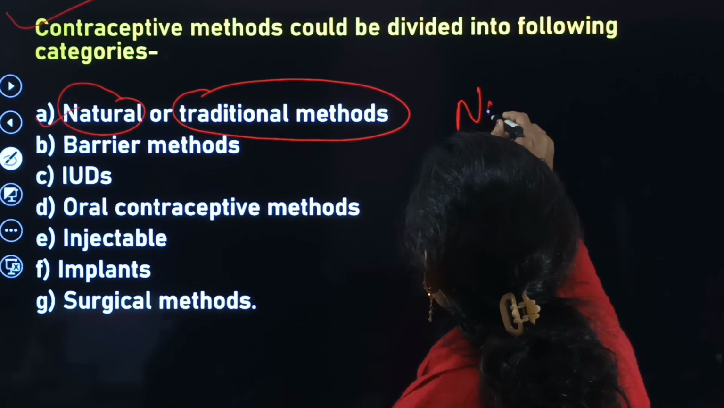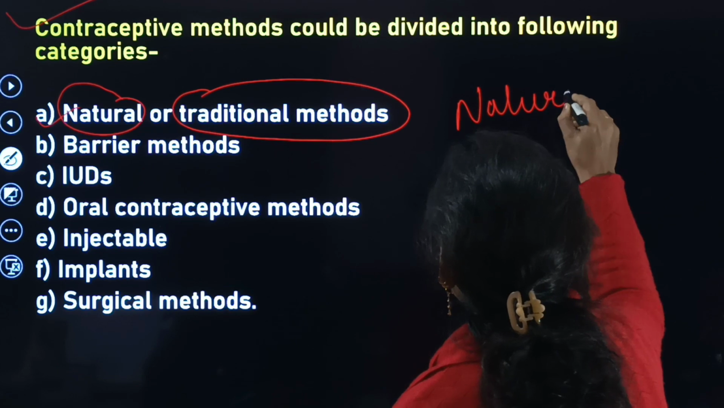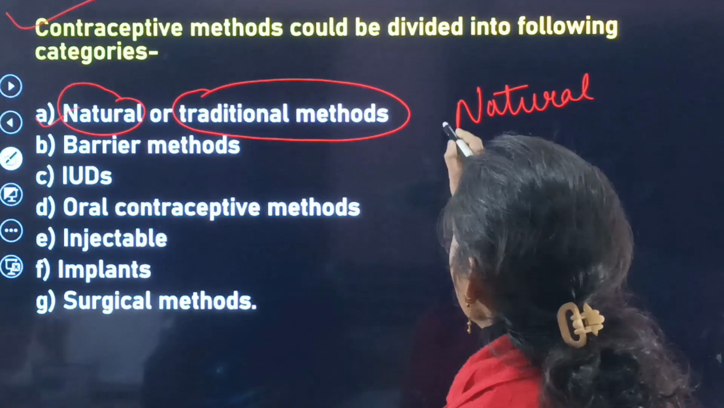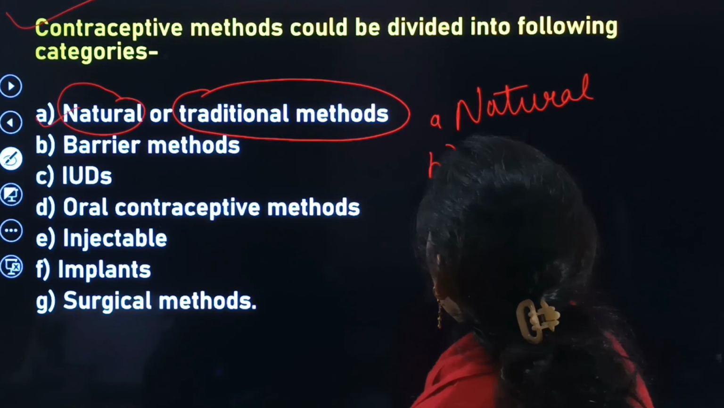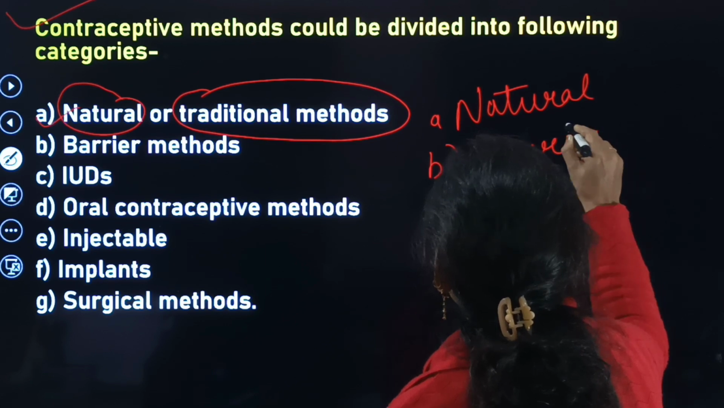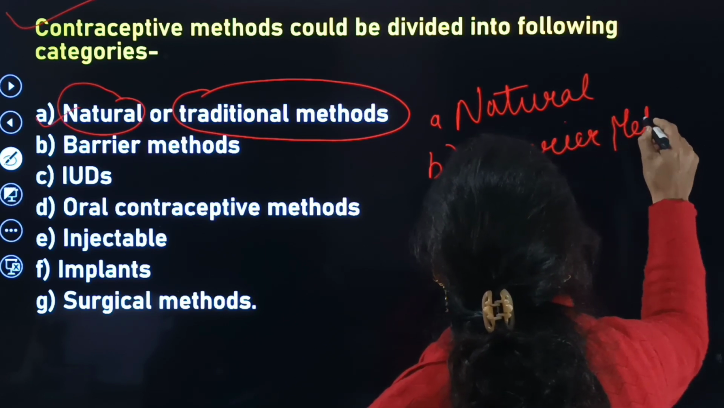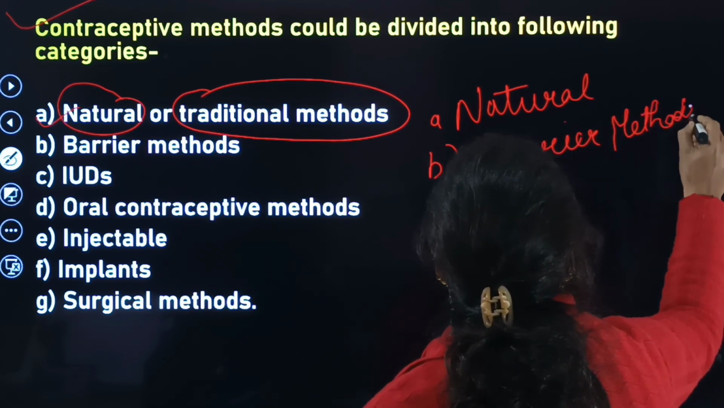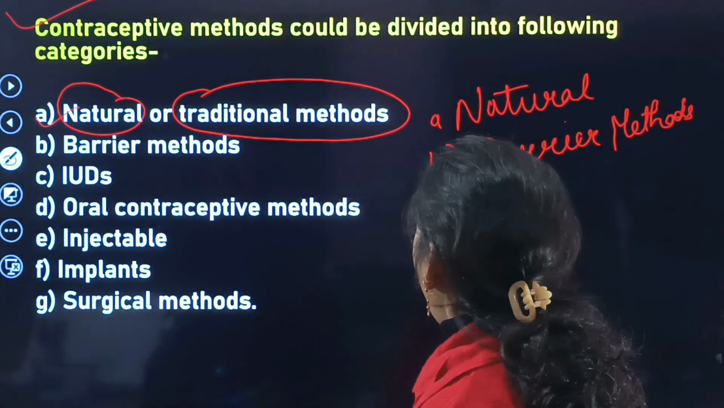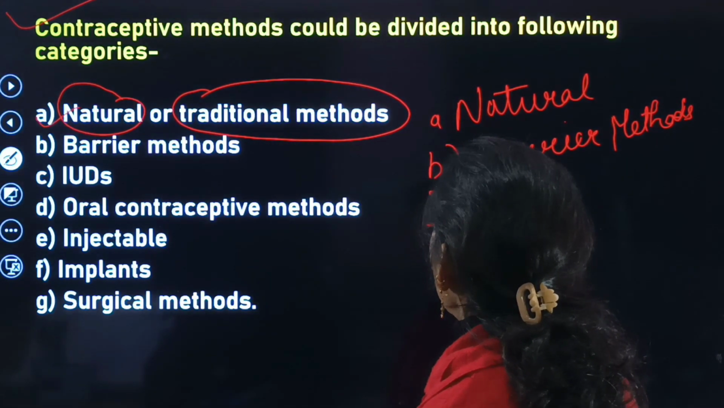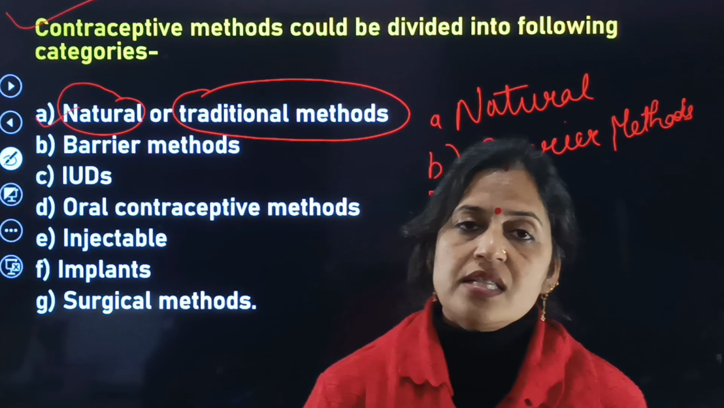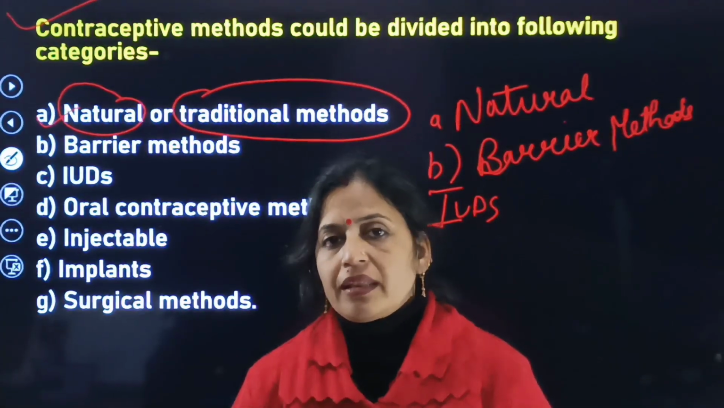That means these are natural or traditional methods. The second one is barrier methods. The third category is IUDs, that is intrauterine devices. These are the various categories of the contraceptive methods.